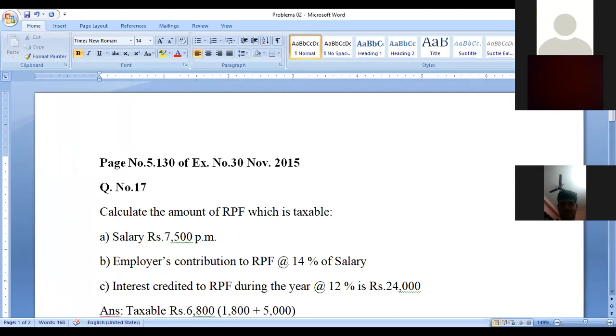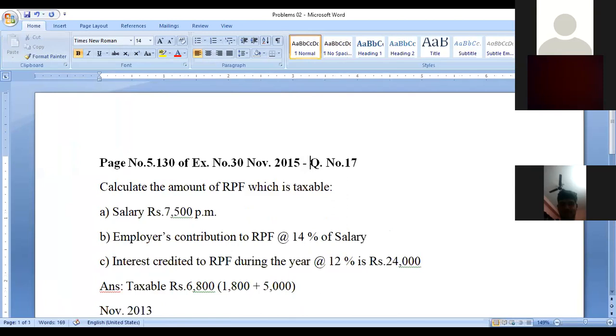That question number is 17, which is a 5 mark question. They asked it as a 5 mark question, so you have to answer it. What have they asked? Calculate the amount of RPF which is taxable. RPF means recognized provident fund, I will expand that.